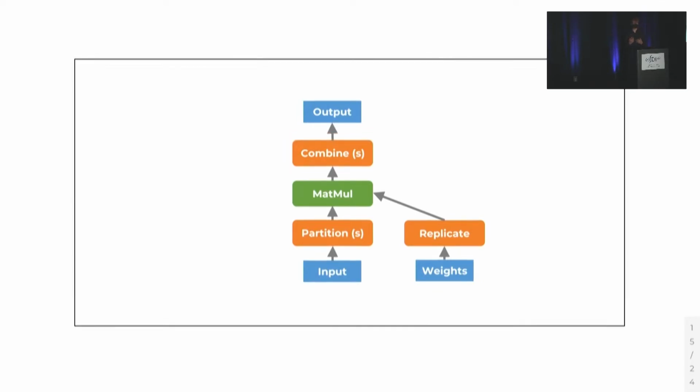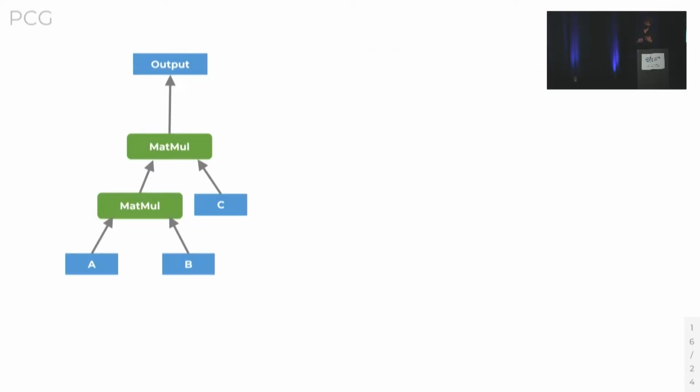Now that we can represent parallelization within the operator graph, we're able to represent the process of optimizing the parallelization as the application of graph substitutions, exactly the same as we represent algebraic transformations. So as an example, let's consider parallelizing this PCG. Now don't worry about the exact transformations I'm applying here. The goal is just to get the intuition that we can represent parallelization as graph substitutions.